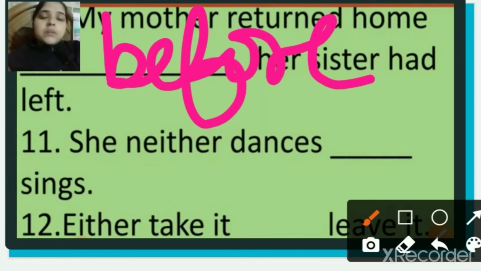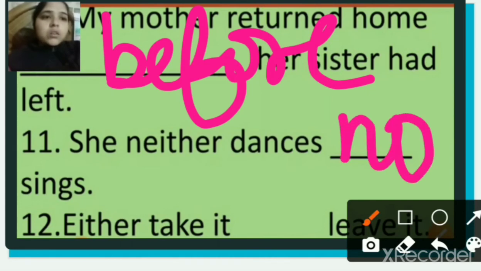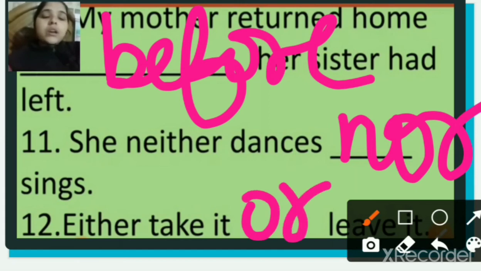Number 11: she neither dances, what will come next? Nor sings. She neither dances nor sings. Number 12: either take it or leave it.